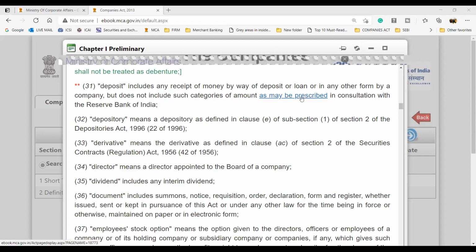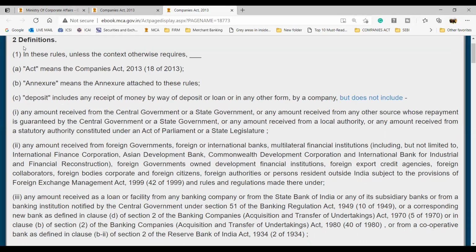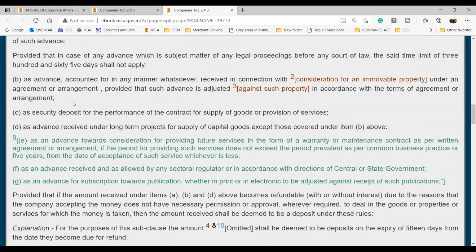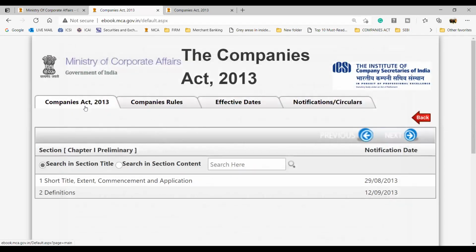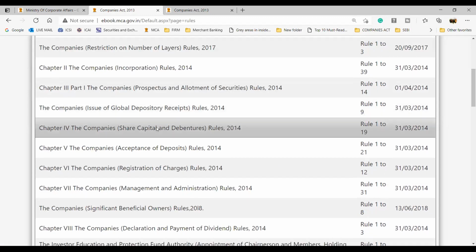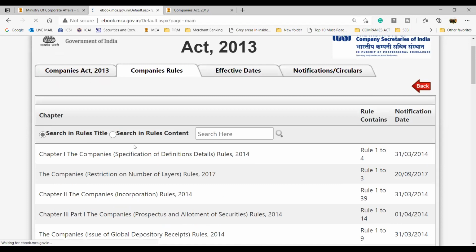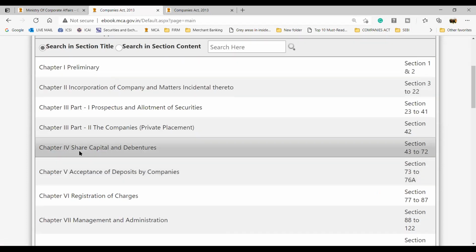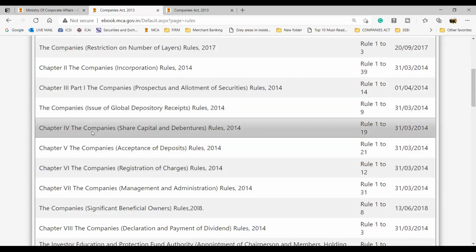So if I click here, you'll find a new page which is talking about the rules. So this is the rules. This is rule 2. Got it? Guys, do you get this? Right? So you have the act and then you have the rules. You'll find all the rules, all different topics. So we'll have share capital. Just see this. You have this chapter number 4, which deals with share capital and debentures. And in the rules, you'll find Companies (Share Capital and Debentures) Rules.